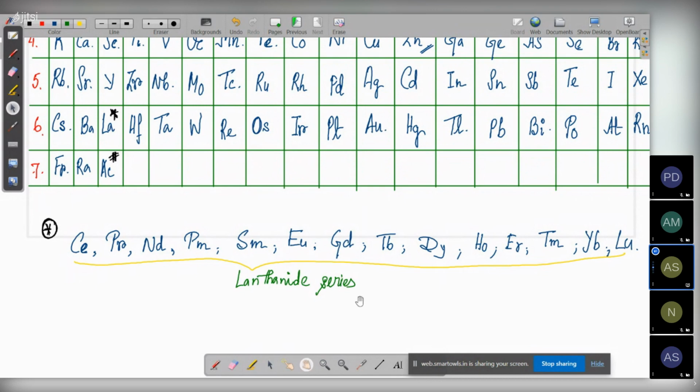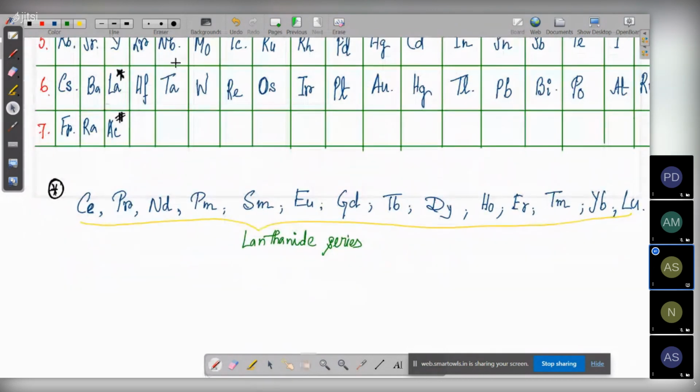And if we put the hash over here, there are also elements, and these are called the actinide series.